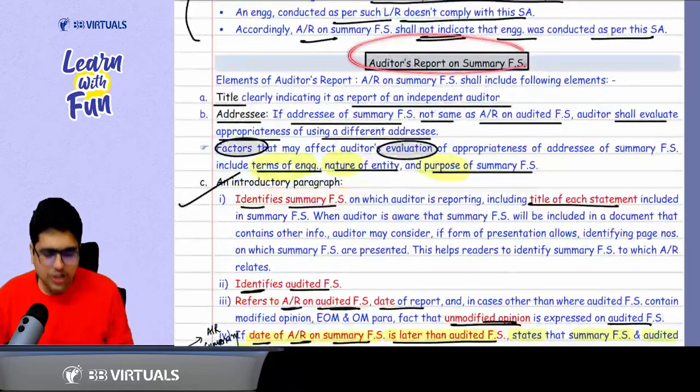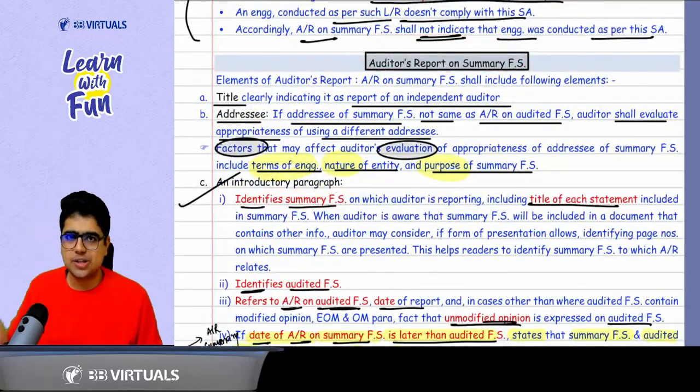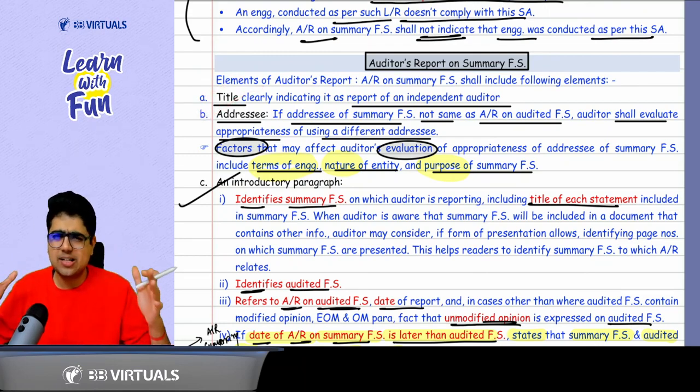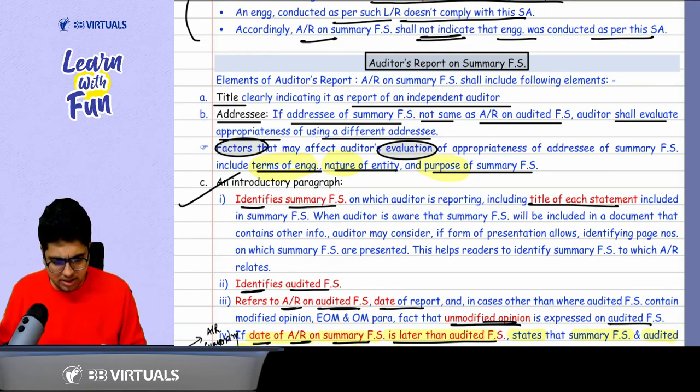Now, sir, what about the audit report? We also saw in the audit report of Tata Motors the title of the report and the addressee, to whom it is addressed. The addressee depends on the nature of the entity, the purpose of the summary financial statements, and the terms of engagement.